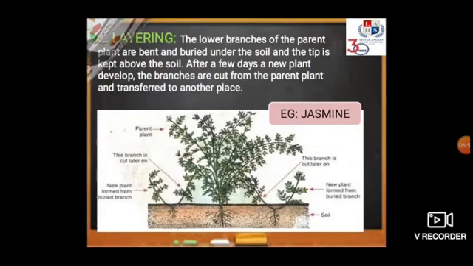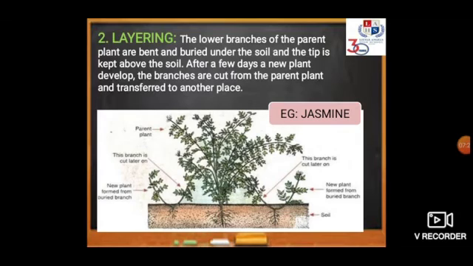Now the second method by which this artificial vegetative reproduction can take place is by the help of layering. Please look into the figure so that you can understand it in a better way. There is one parent plant, and you can see on the left-hand side and on the right-hand side, on the lower branches, we take lower branches of the parent plant and we bend and bury them under the soil.